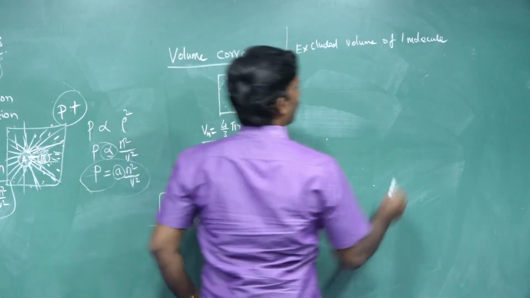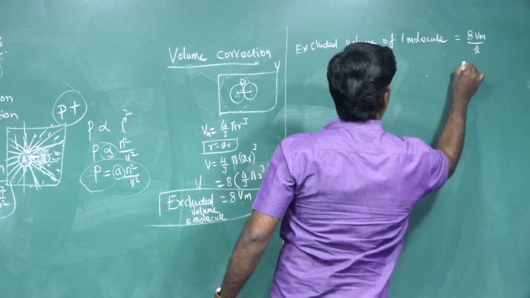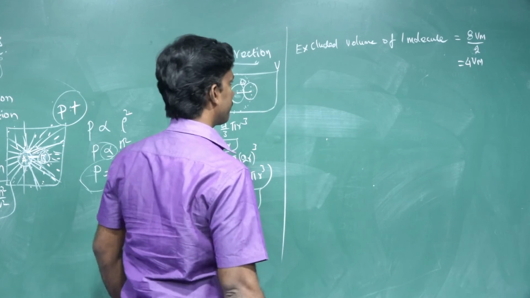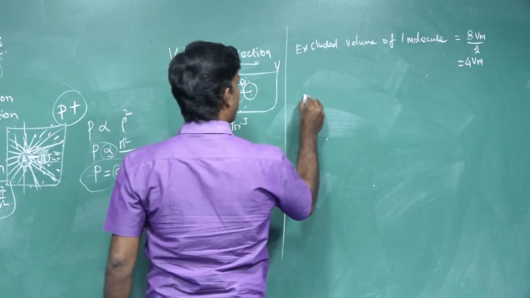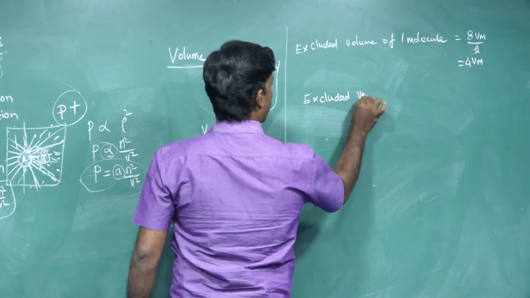For 2, 8 Vm. For 1, what will happen? Divided by 2, that is 4 Vm. Excluded volume is 4 Vm. Then the excluded volume for